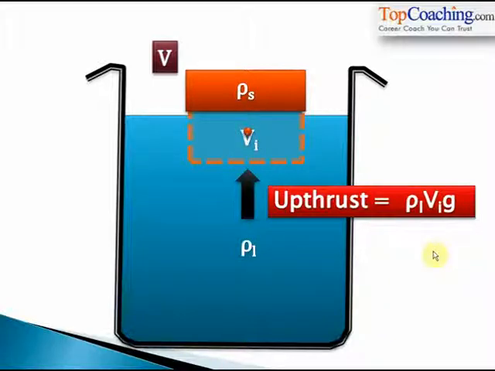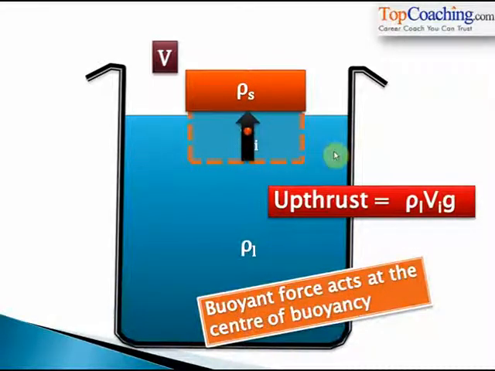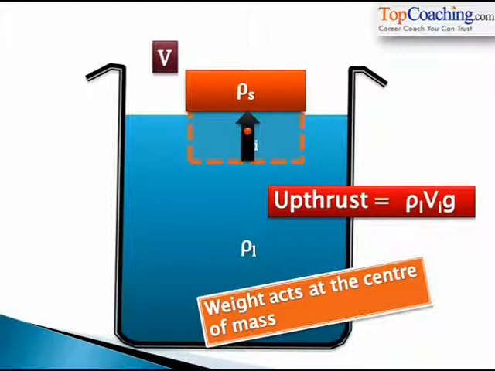Upthrust acts at the center point of the volume of the solid that is immersed in the liquid. Understood? So this point is the center point here. So upthrust acts here. Understood? This point is also called the center of buoyancy. The upthrust is the buoyant force. The center of buoyancy is the center of mass of the immersed part of the solid in the liquid. Understood? On the other hand, the weight of the body does not act at this point. It acts at the center of mass of the body. So you must remember these 2 points, that the weight acts at the center of mass, but the upthrust acts at the center of buoyancy.